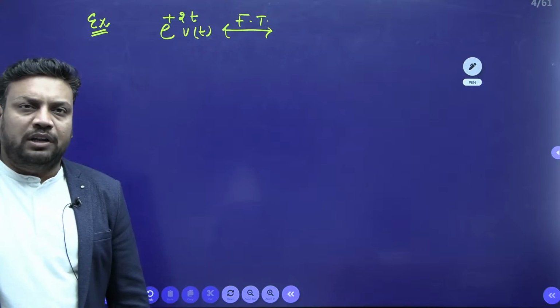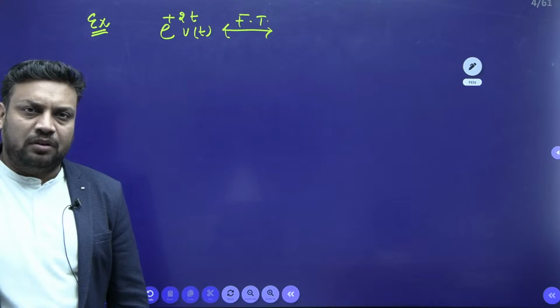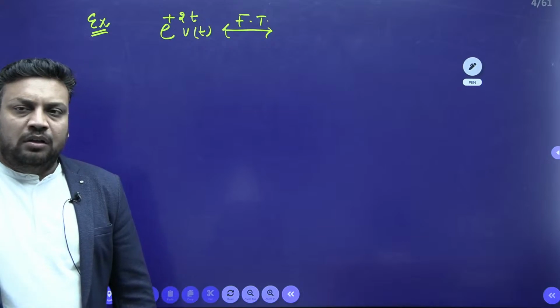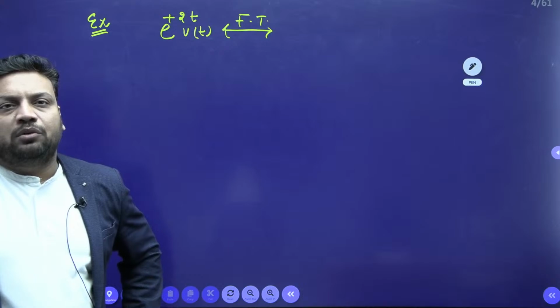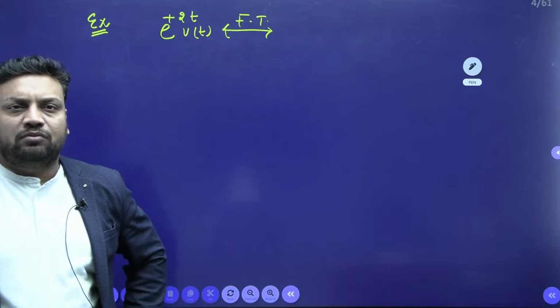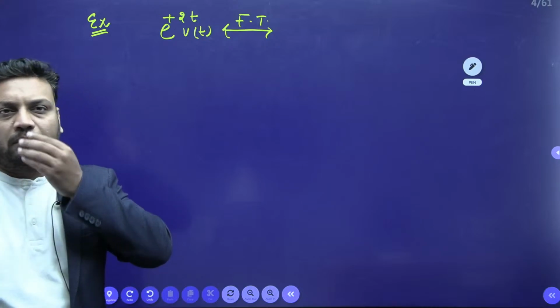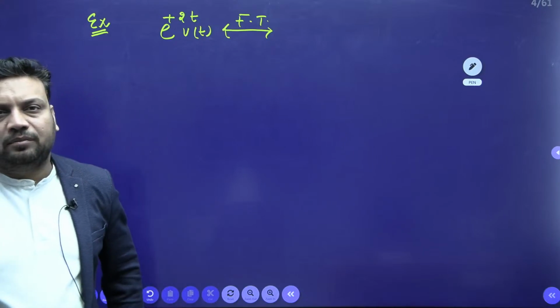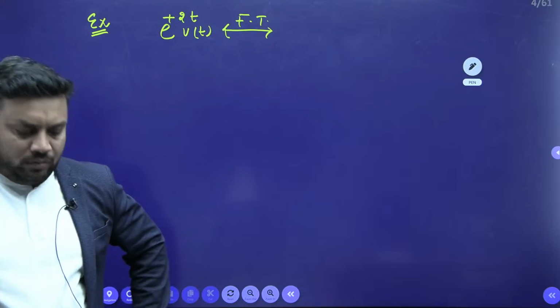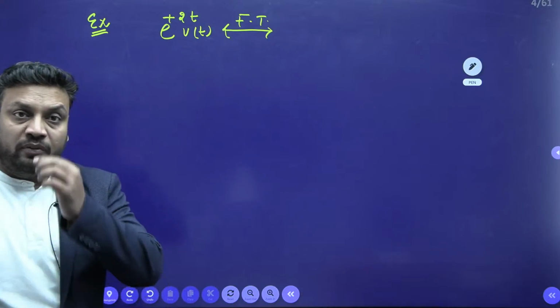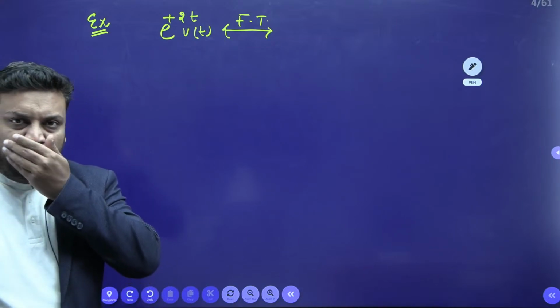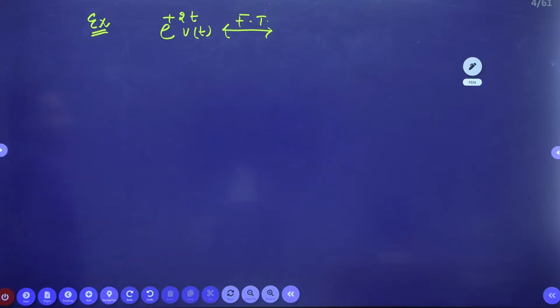I am waiting for your response. Come on. What will be the Fourier transform of e^(+2t) u(t)? Do reply fast, all of you.